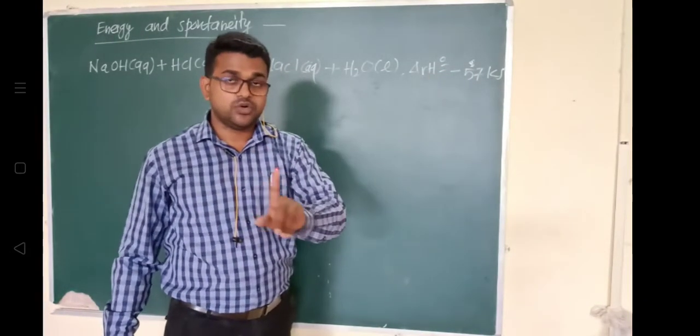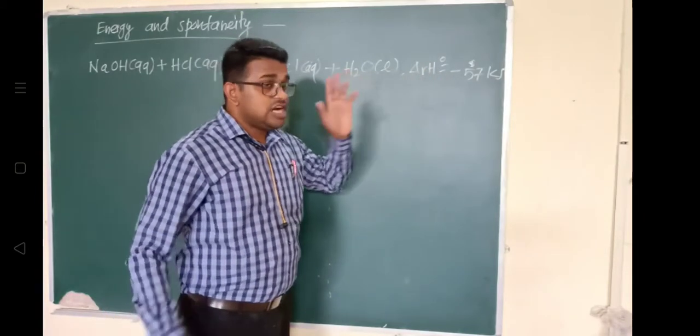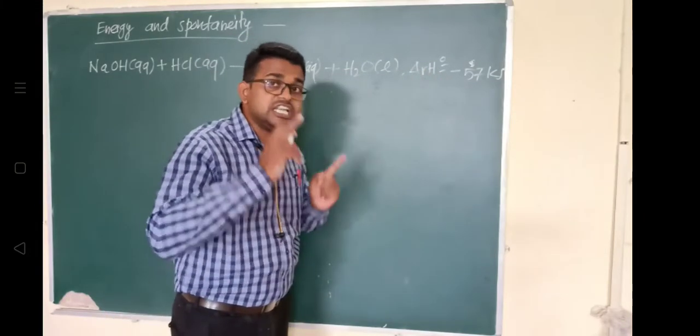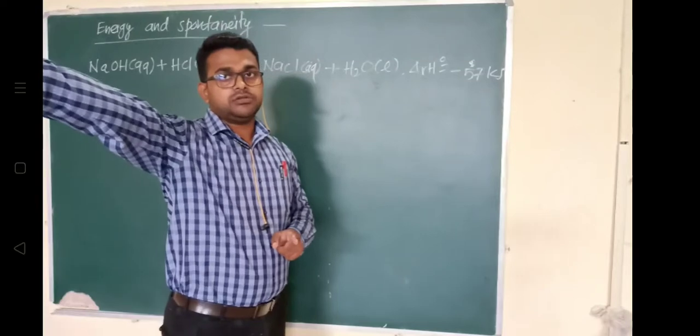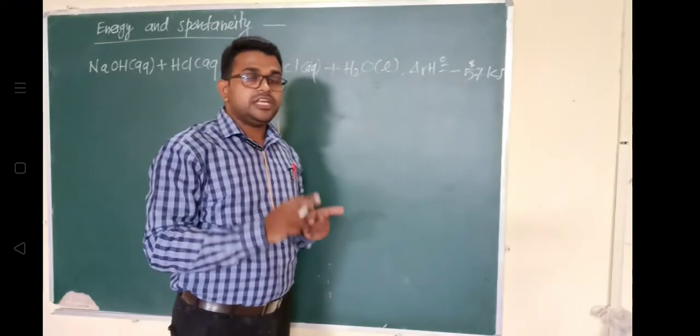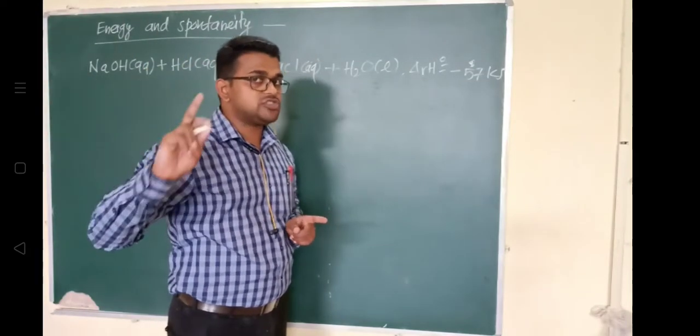When energy is released to the surrounding, the sign convention is minus. So this minus is indicating that the amount of energy is released to the surrounding.